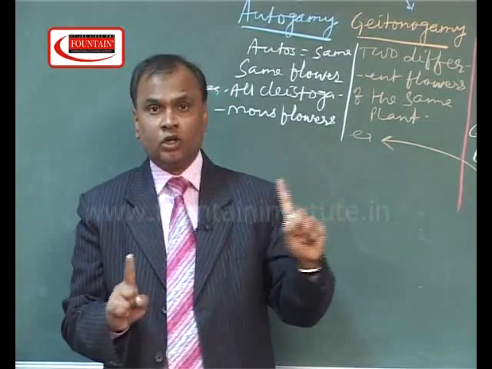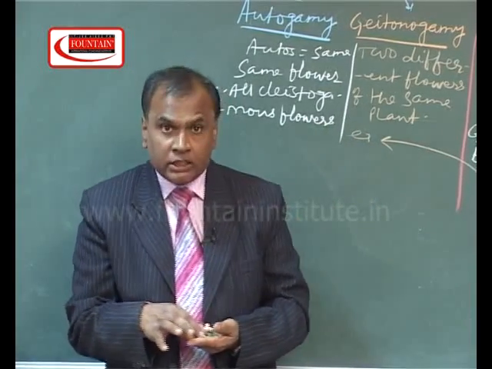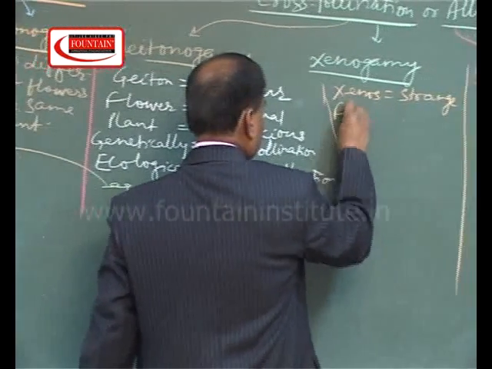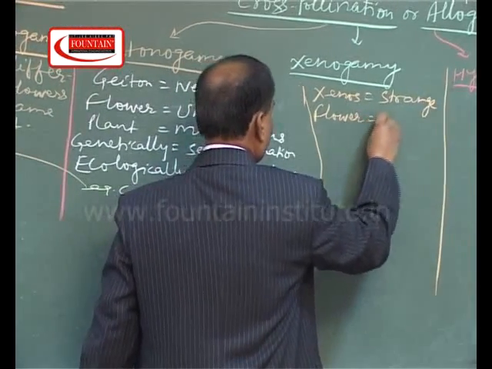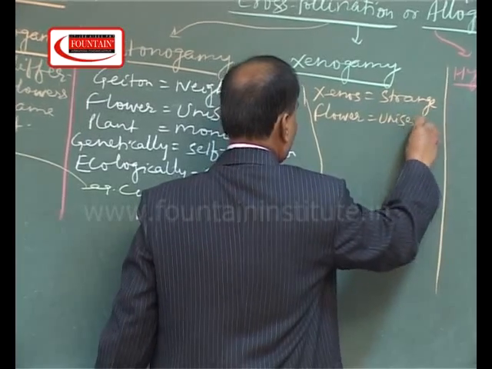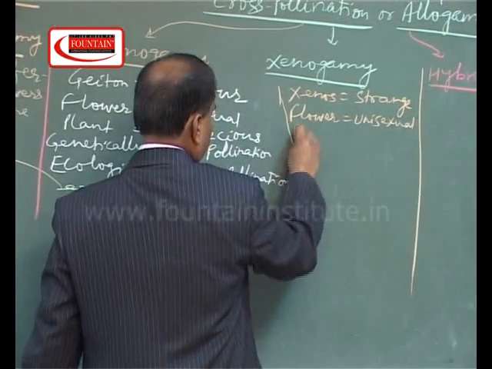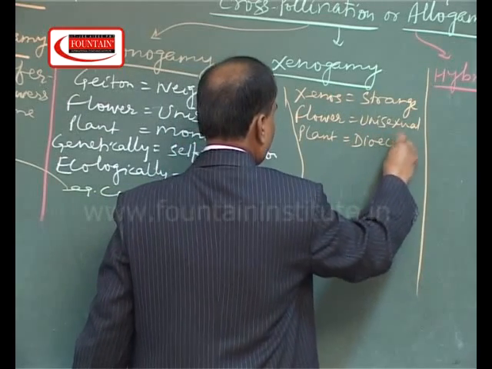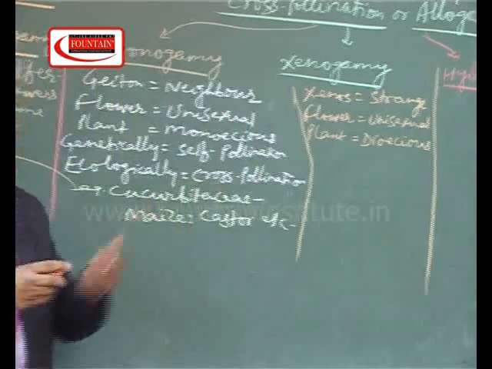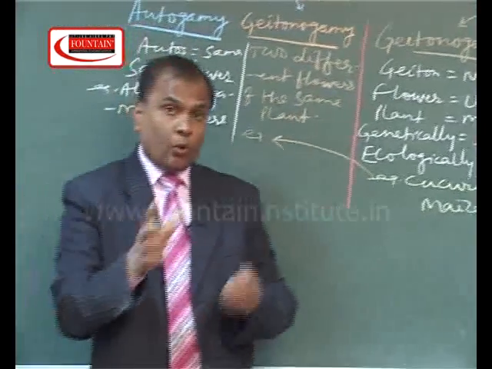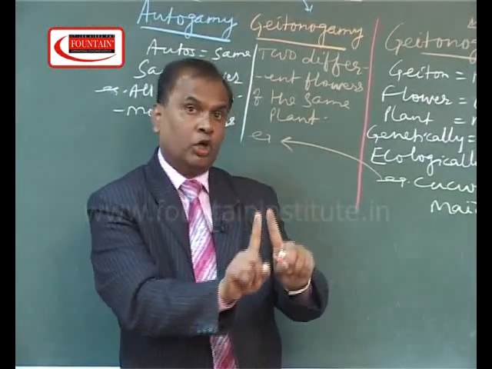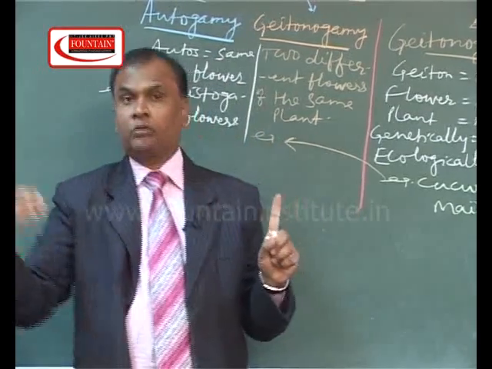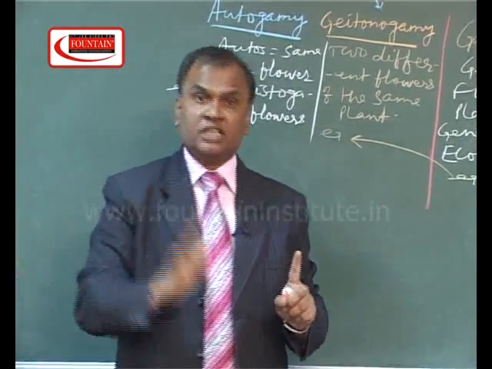The ideal situation for xenogamy is that the flower is unisexual and the plant is dioecious. It means one type of unisexual flower is born on only one plant, and the female flower is born on another plant of the same species.